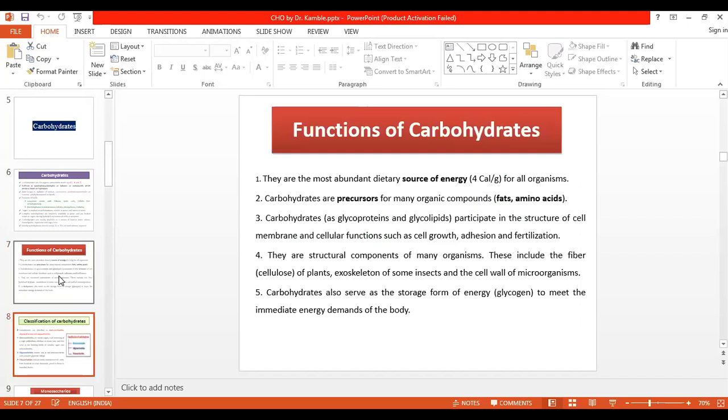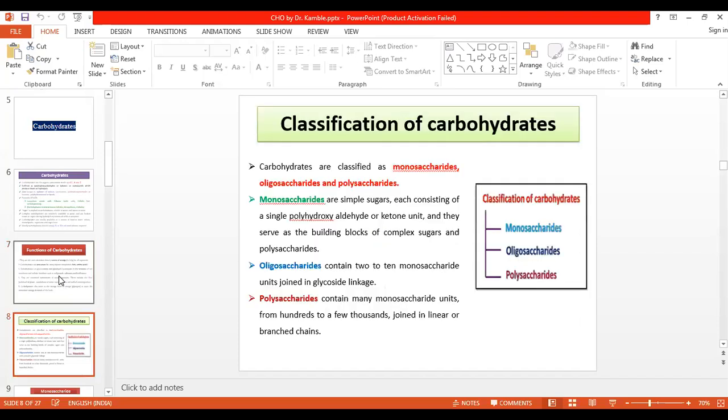We already discussed the classification of carbohydrate, that is monosaccharide, oligosaccharide and polysaccharide. Monosaccharide means simple sugar consisting of a single polyhydroxy aldehyde or ketone unit. Oligosaccharides have 2 to 10 monosaccharides joined by glycosidic bond linkage. And polysaccharide contains many monosaccharide units.